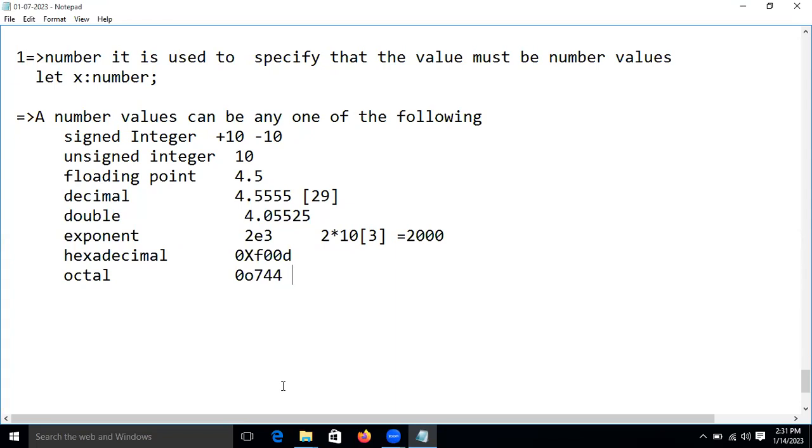What else, guys? Binary numbers are also called number only. How do we present binary? Don't worry about that. 0, B, something like 1010. This is called a binary number, guys.